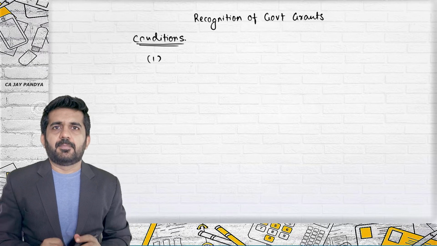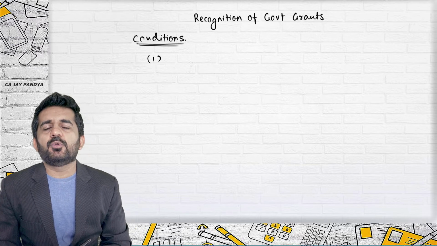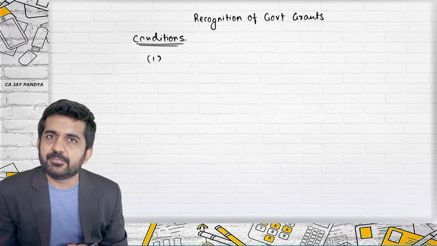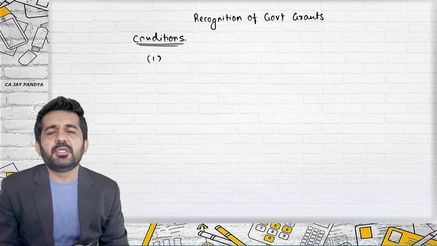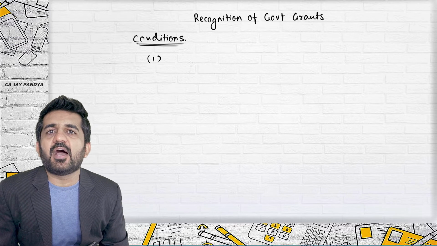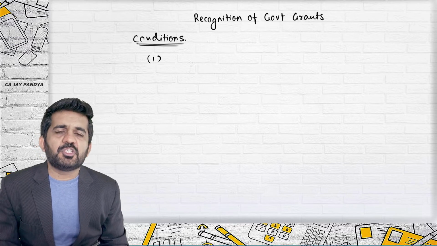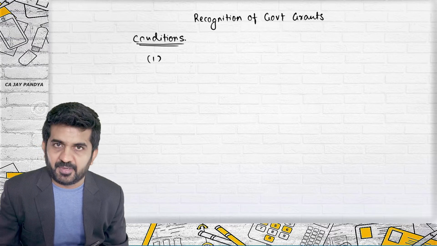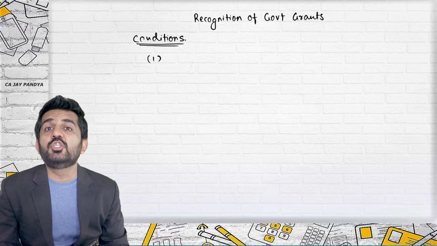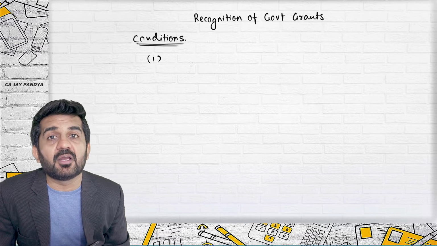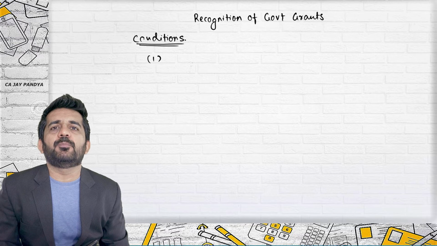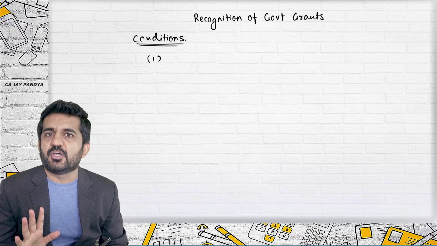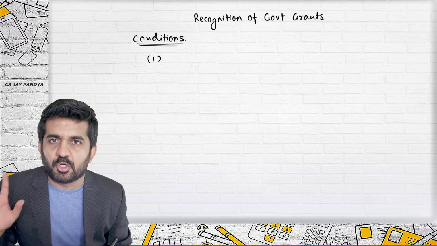See, I'll give you an example. Government is ready to give you a grant of 5 crore rupees for construction of a building. There is a condition that the company should have 5 acres of land on which this building is to be constructed. The construction cost of the building will be given by government. Now the company does not have that 5 acres of land, neither is the company in a position to acquire the land in nearby areas. 5 acres of land is not possible.